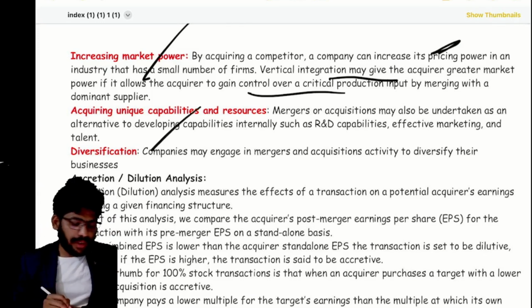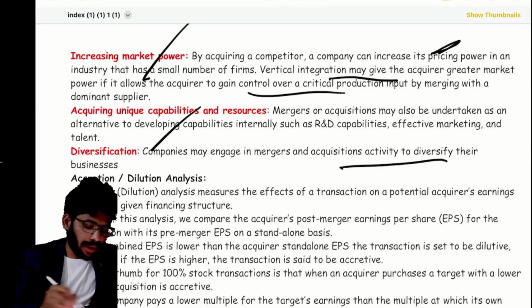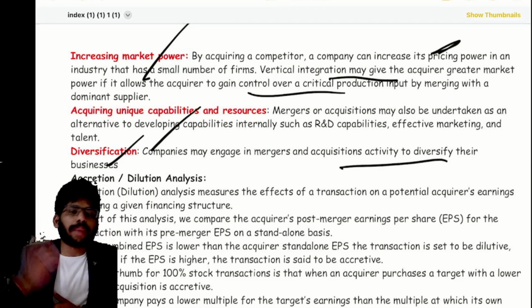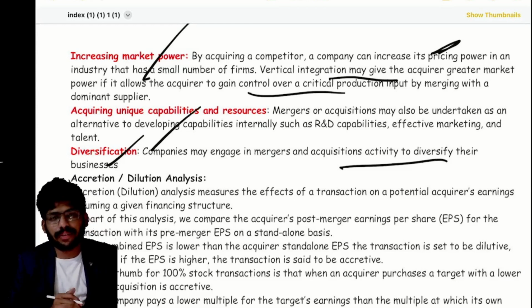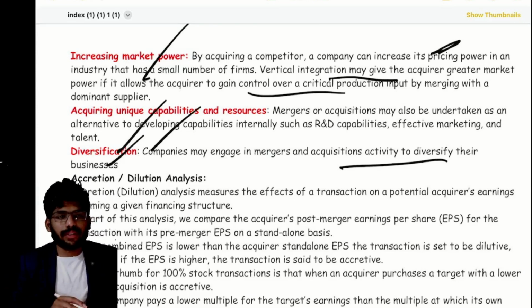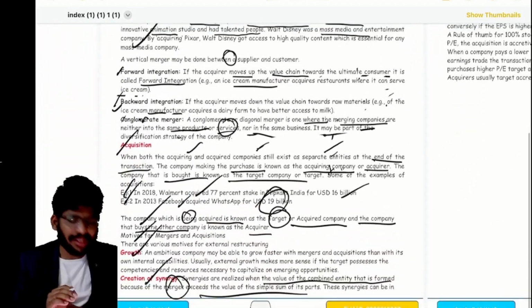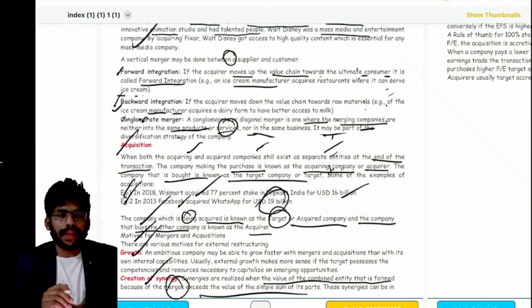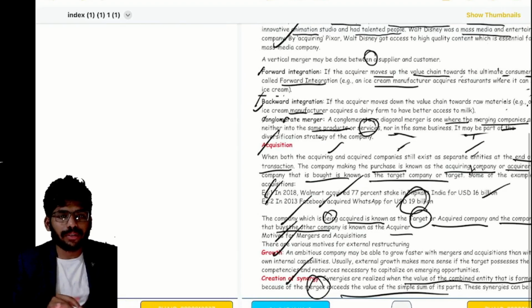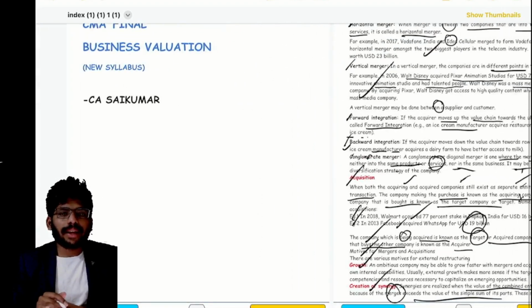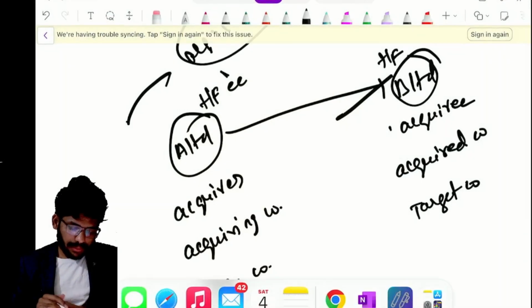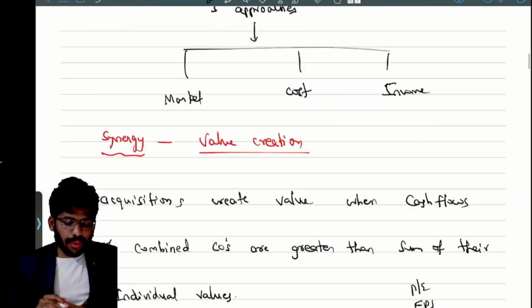Next, diversification means mergers and acquisitions are active to diversify business. Yes, simply expansion with some other businesses, some other companies. Simply diversification. So these are all the points, nothing but motives. We can call them merits also, advantages, whatever. Maybe you can write all these things. Clear? Clear. So come to the topic.